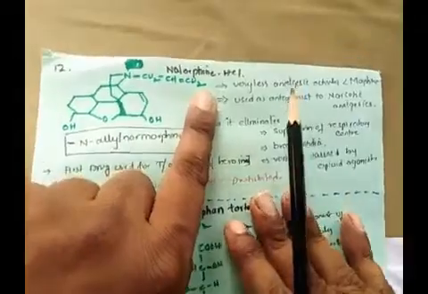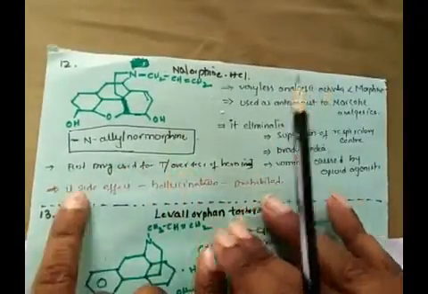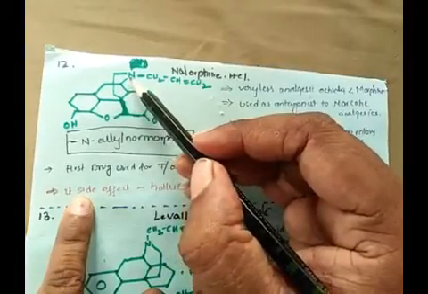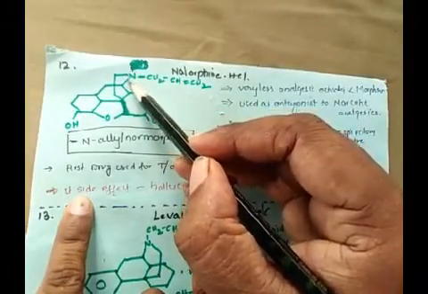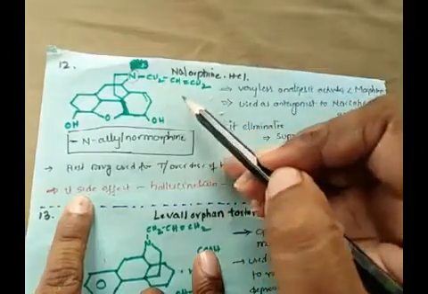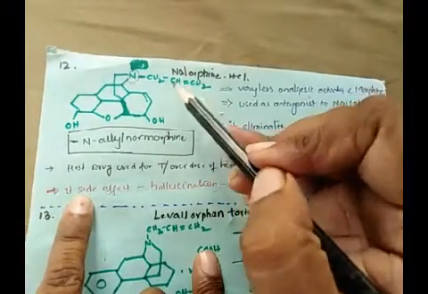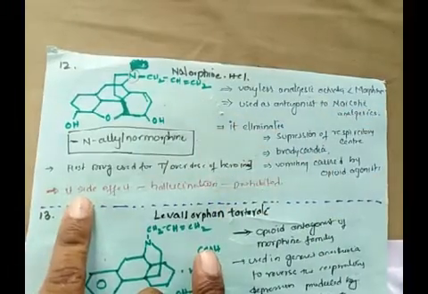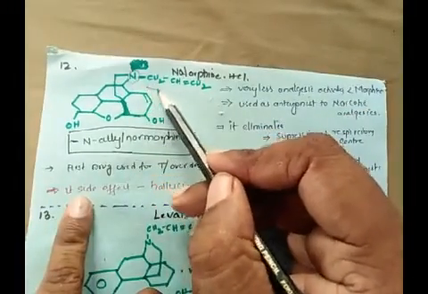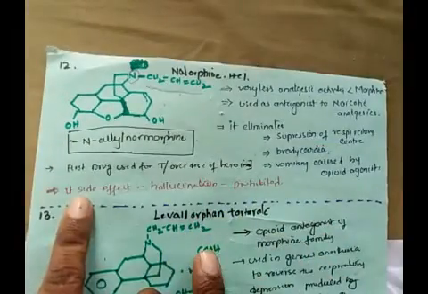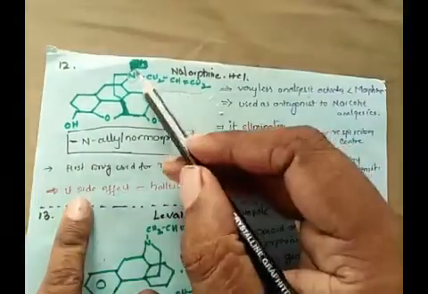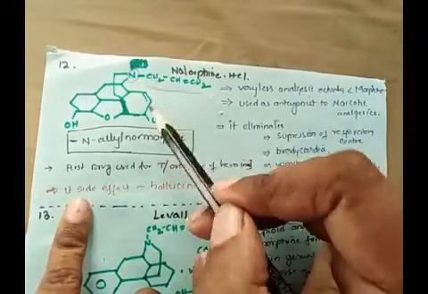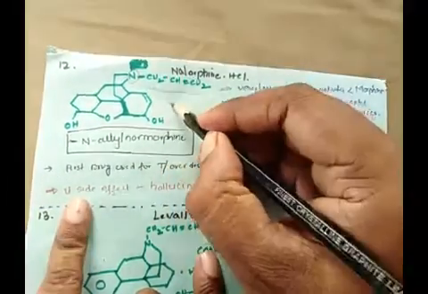Coming to the next drug molecule, nalorphine HCl. See the structure. We already know from the structure-activity relationship lecture that whenever we replace an alkyl group with an allyl group or cyclopropyl group or cyclobutyl group, agonist activity becomes antagonist. So this is the structural modification made. When you compare nalorphine with morphine, it is structurally different on the nitrogen atom. Morphine has an alkyl group, but nalorphine has an allyl group.